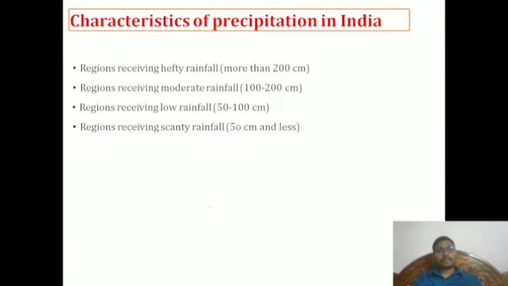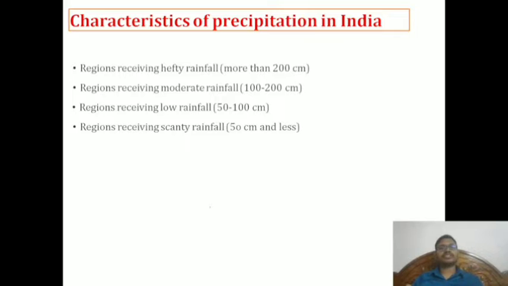Now as I mentioned previously, regarding the sizes of the water droplet, if it is less than 0.5 mm, it is drizzle, greater than 0.5 it is rainfall, and greater than 8 mm it is hail. Like that, I have given some classifications with respect to size. Then what about centimeters?